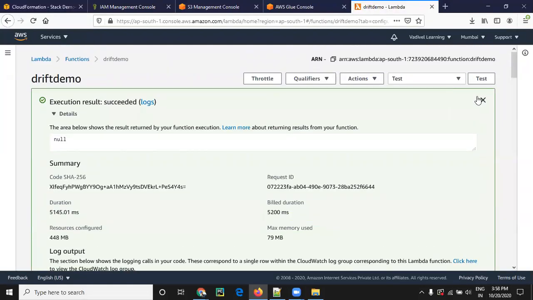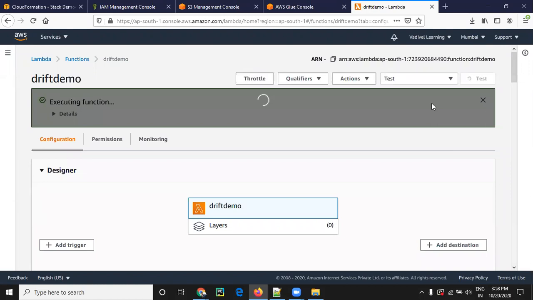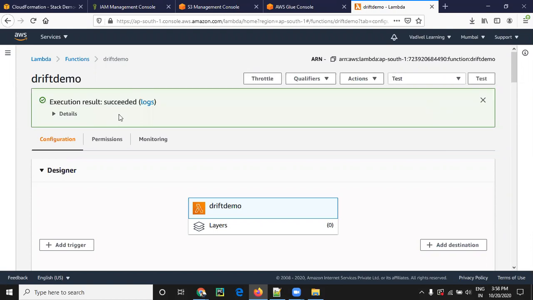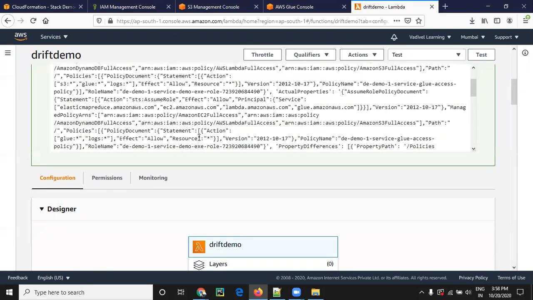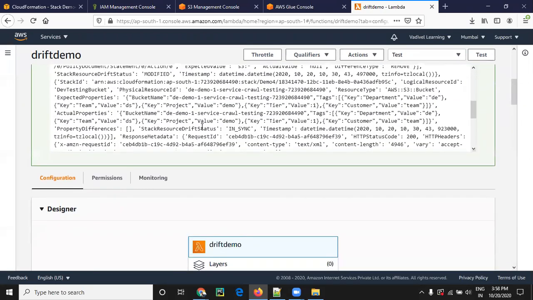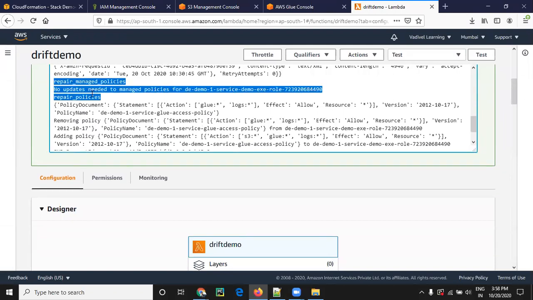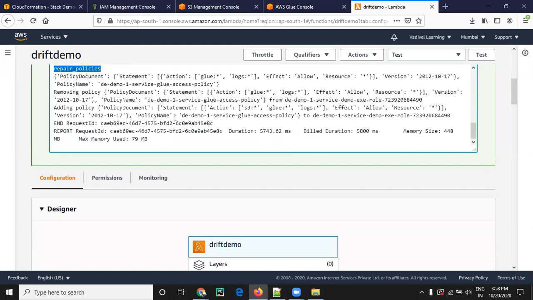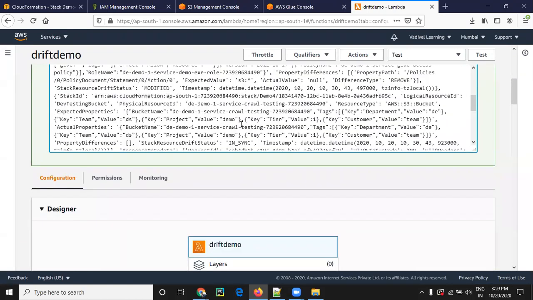Yeah. Can you run it again? Yeah, go to that log. Scroll down. Yeah, see here. We don't need to update any managed policy because it is up to date with the stack. But if we have the repair policy, that means the inline policy. So there, like we have, yeah. Scroll down.